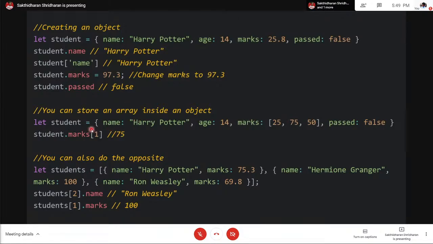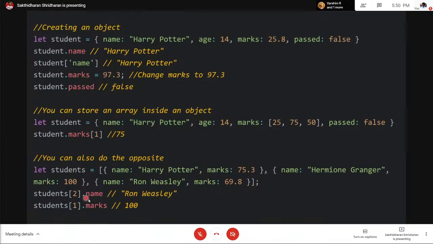You can also do the opposite. If you want, you can store objects inside an array. So if you have 3 students, you open a set of square braces, and then each element is an object separated by a comma. The first element is name Harry Potter, marks 75.3, and name Hermione Granger, and she gets 100 because she's a know-it-all. And then we have Ron Weasley, and his mark is 69.8.